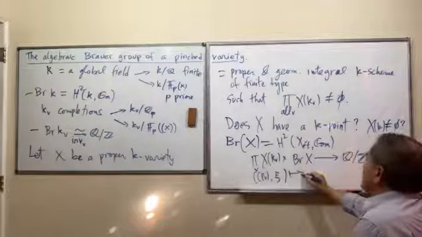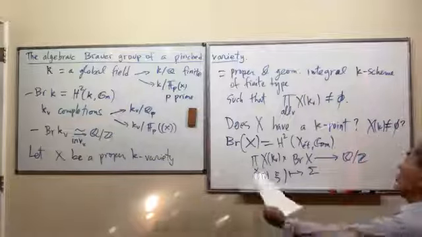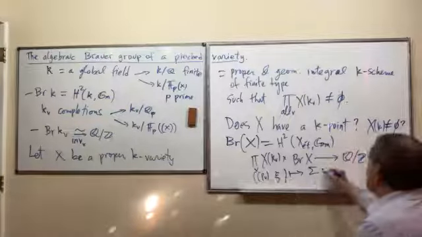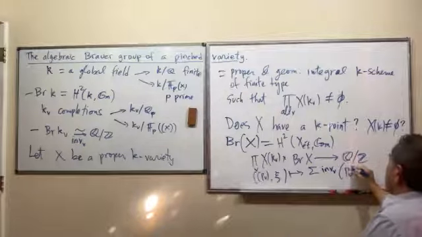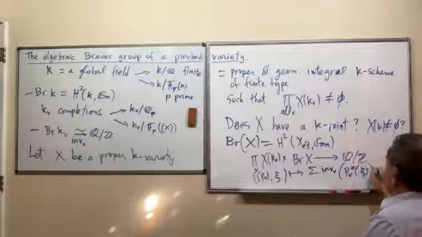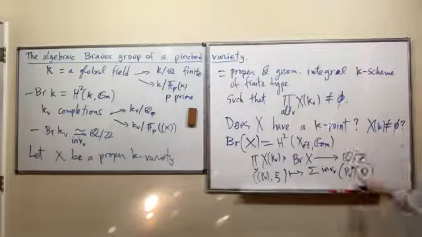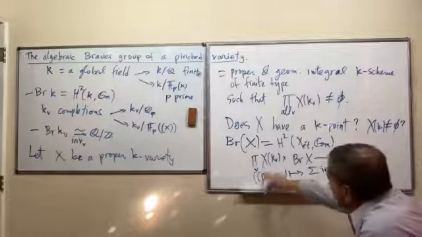So here we take this sum, which is actually going to be finite in spite of appearances. It's going to be an invariant map. So this P_V, what is this P_V? P_V is a rational point.